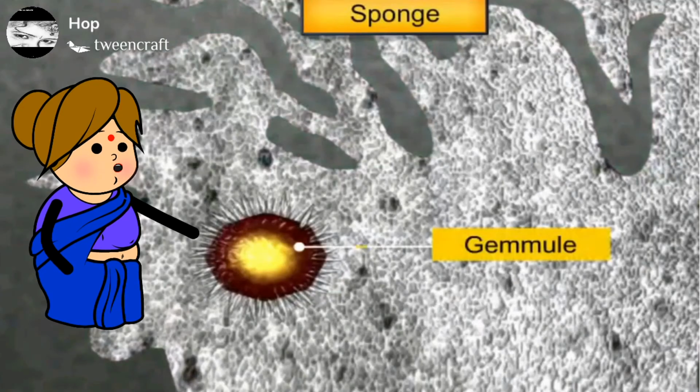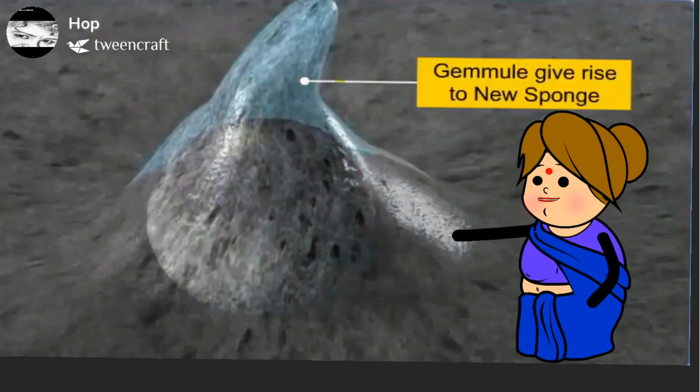Another type of asexual reproduction is gemmulation, or gemmules in sponges. Asexual reproduction occurs in sponges in various ways. The best known method is gemmulation. In freshwater sponges and a few marine sponges, buds are formed within the parent body and are called gemmules. These are also called endogenous buds or internal buds. Gemmulation begins when a small group of cells becomes laden with reserve food granules and becomes isolated at the internal surface of a sponge. This mass is covered over by another protective covering. This is called a gemmule.